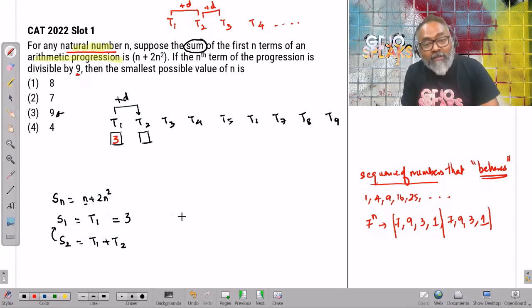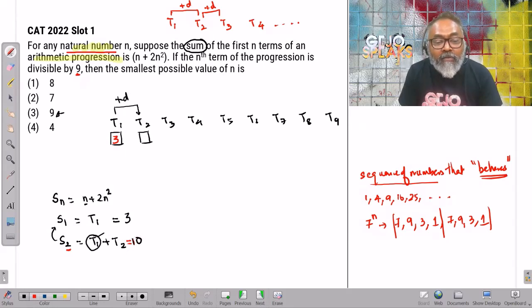All I need to get is the second number. Okay, what about n equal to 2? S2 will be t1 plus t2, the sum of the first two numbers of the sequence. 2 plus 2 times 4, that's 10. Yeah, 2 times 2 squared. The sum is 10. I already know t1 equals 3. So t2 will be equal to 7. I know that this is a sequence that adds 4.